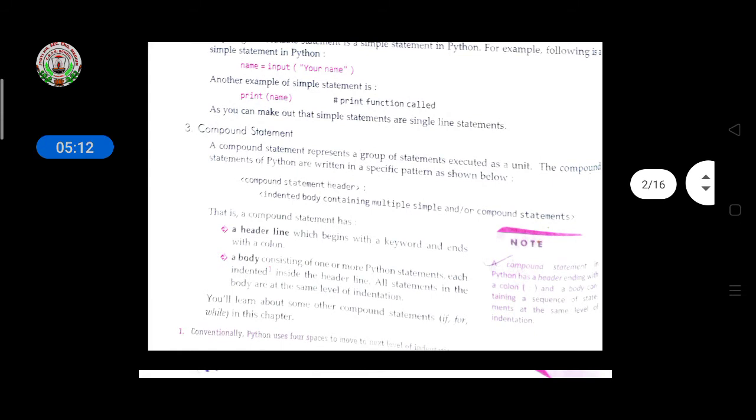Then come to the compound statement. A compound statement represents a group of statements executed as a unit. The compound statements of Python are written in a specific pattern as shown below: compound statement header, then the statements. If you write the instructions or statements in a group, you use a compound statement. A compound statement has a header line and a body part.